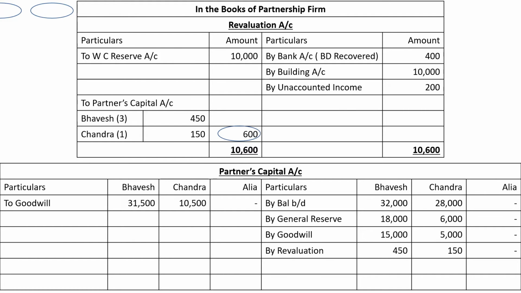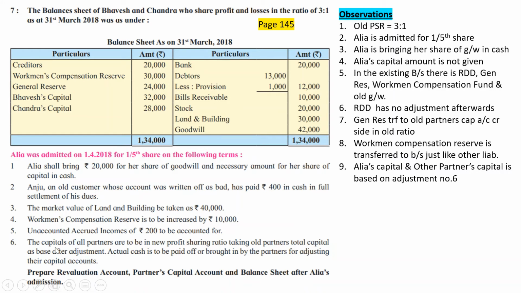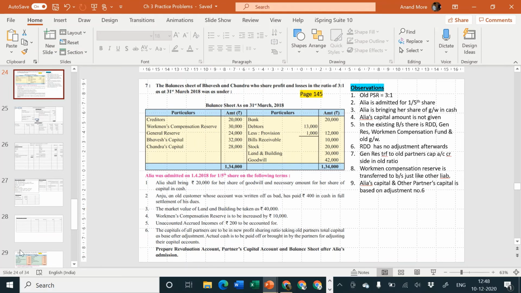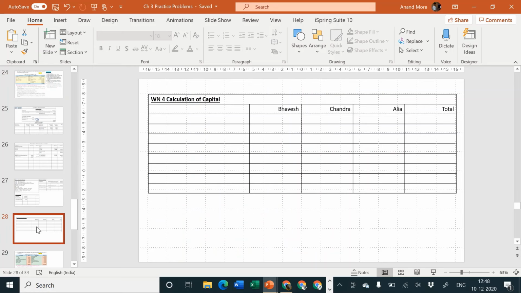So all adjustments are over. That means the condition given by the problem, old partners' total capital as a base after adjustment, is already fulfilled. Now we can consider working note number 4, specially designed for this problem. Calculation of capital.